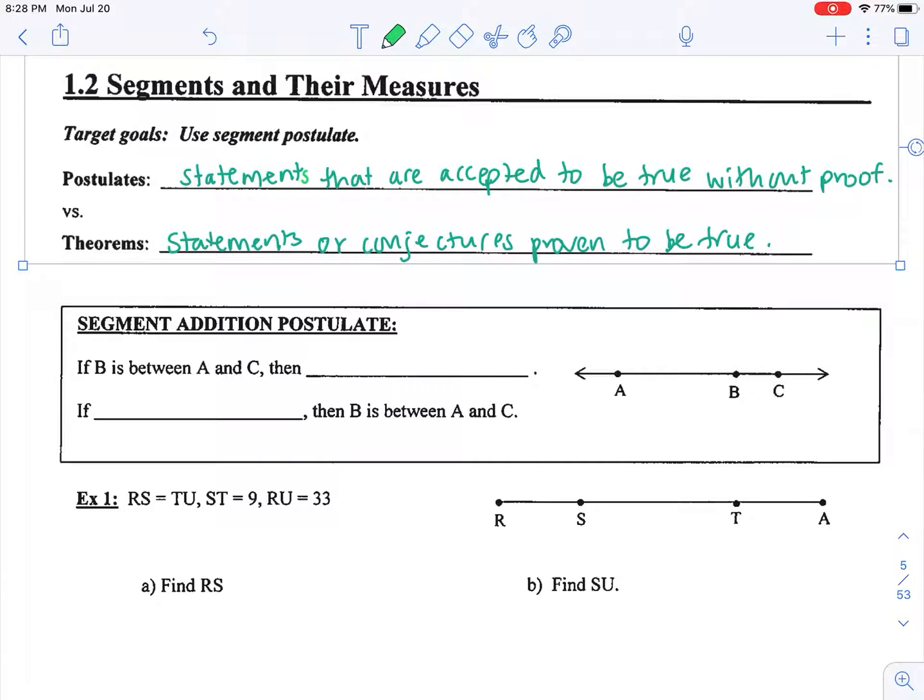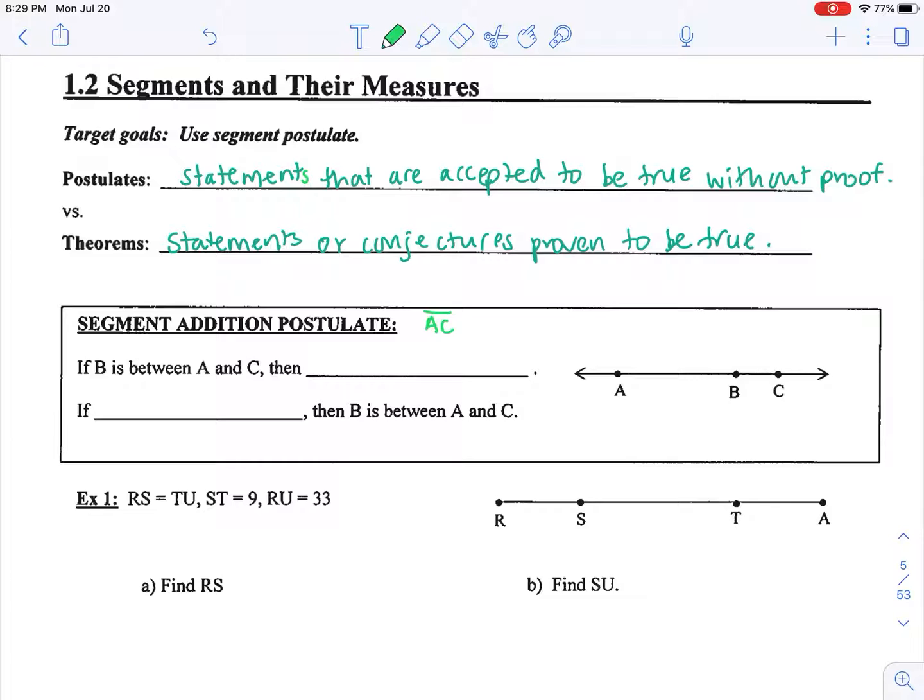So if we have segment AC, and again, the actual notation for it is AC with the bar on top of it, that's segment AC, as opposed to line AC. So segment AC, again, remember you cut off the infinite parts of it and you have a segment.